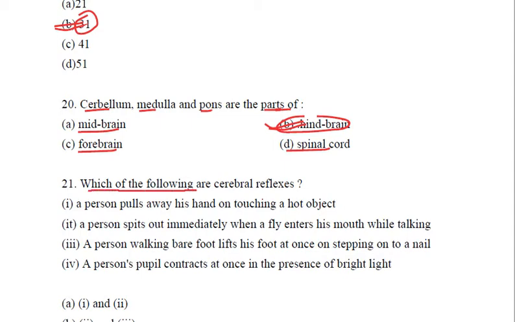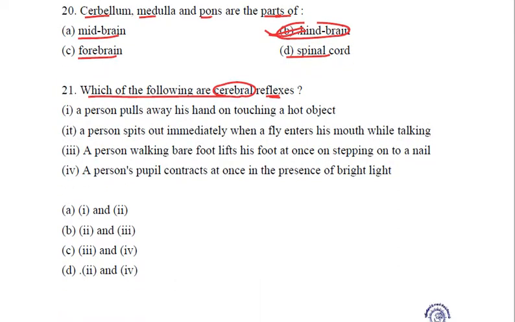Coming to the next question. Which of the following are cerebral reflexes? Now we know cerebral means related to the brain, and these are the reflexes which are voluntary, which are done willingly. Let us see. A person pulls away his hand on touching a hot object. This is not a cerebral reflex, it is a spinal reflex action.